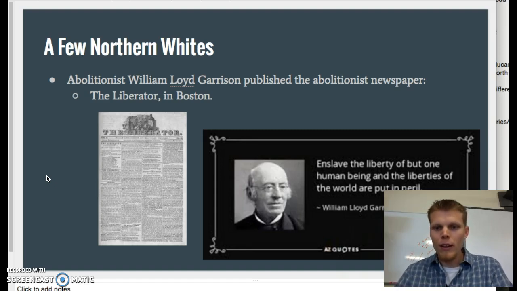An example of this guy is William Lloyd Garrison. He was an abolitionist, and he actually published an entire newspaper dedicated to abolition, and it was called The Liberator. He did this in Boston, Massachusetts. This is in the North, and he's going to be one of those big proponents of ending slavery. Okay.